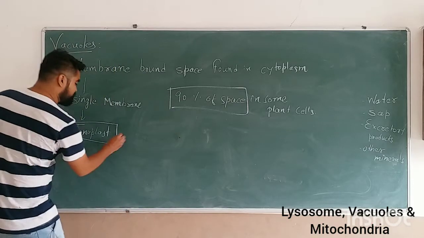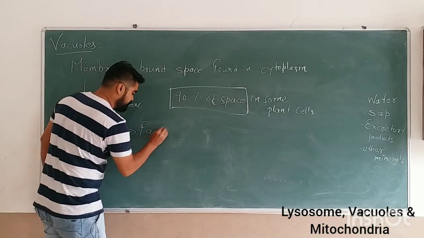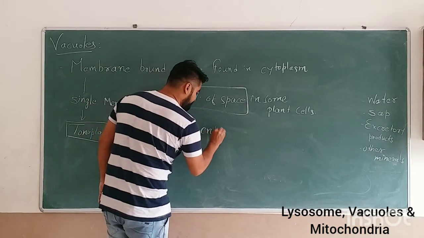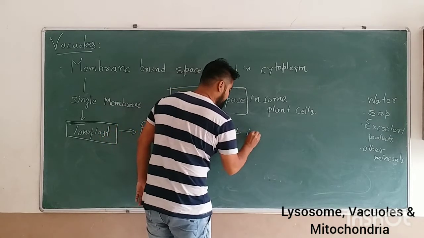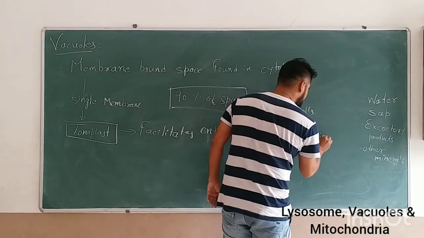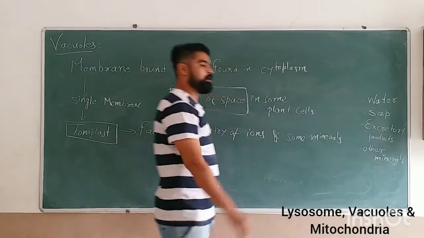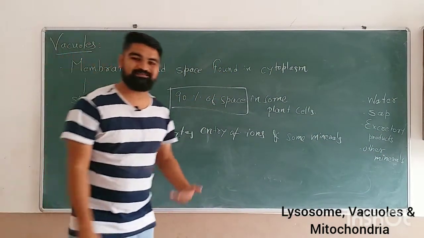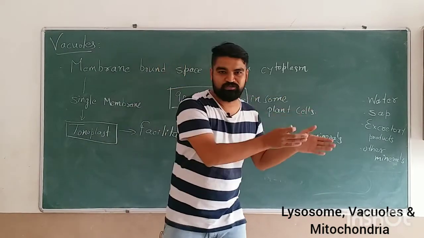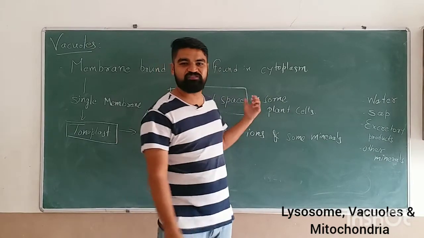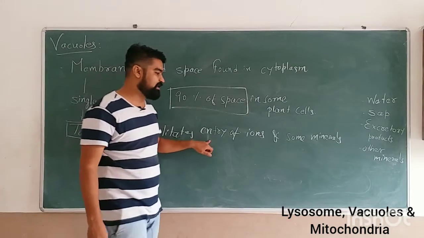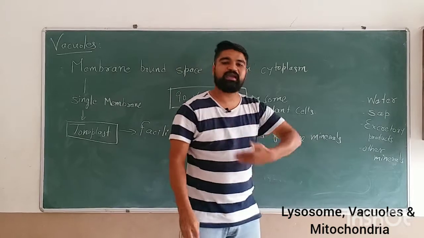In case of plant cells, the tonoplast facilitates the entry of ions and some minerals or some other compounds against the concentration gradient. Against the concentration gradient means the usual movement of any compound or ion or material is from higher concentration to lower concentration. But in case of these vacuoles, the tonoplast, that is the membrane of the vacuole, will facilitate the entry of ions and some minerals against the concentration gradient.